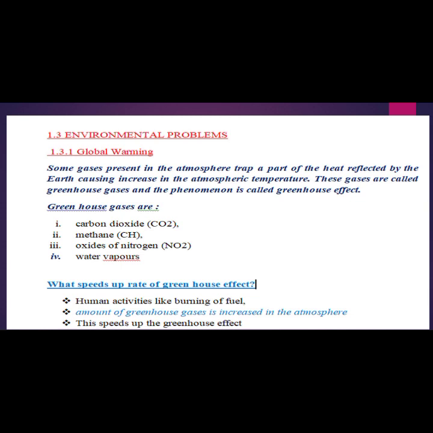So we can say that the increase in the rate of the greenhouse effect is also increasing the average temperature of Earth. Earlier, about 10 years ago maybe, let's say the Earth's temperature was on average about 37 degrees.